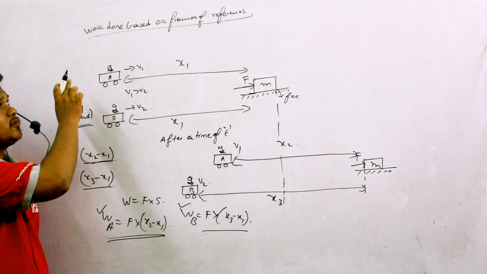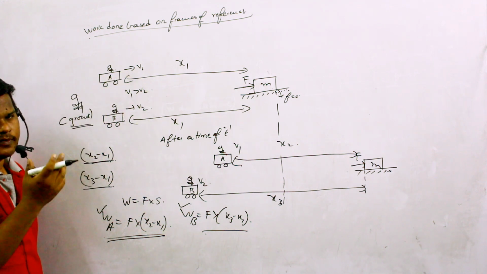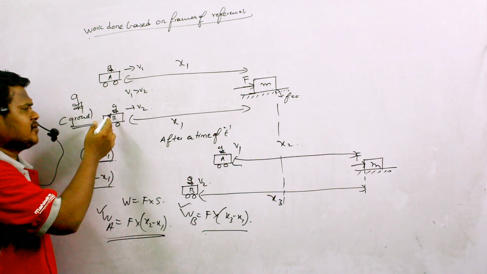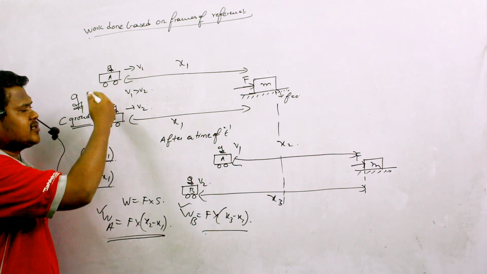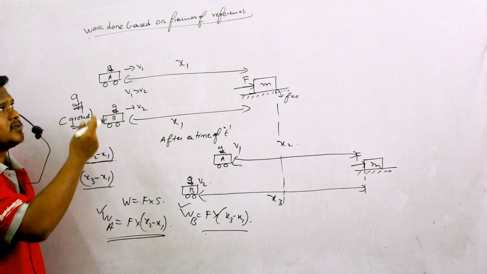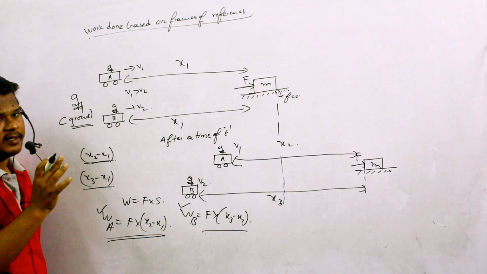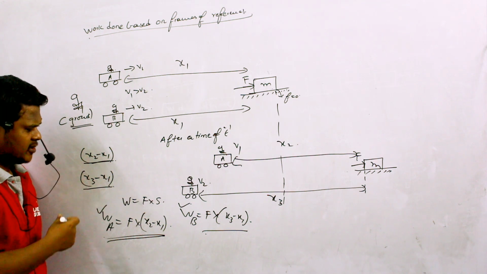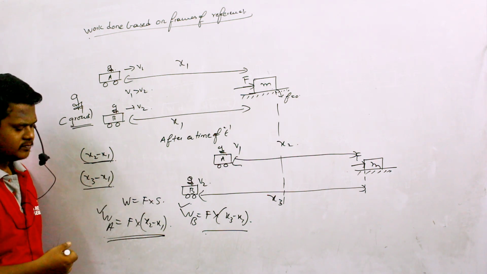So it means that work done always depends on frames of reference also. So definitely these two are traveling with the same velocity here, so they are inertial frames of reference. So work done always depends on inertial frames of reference also. This is a very important point which we have to understand.